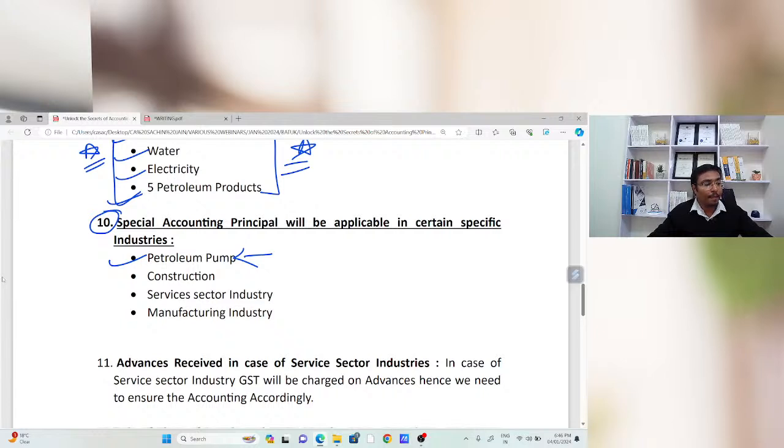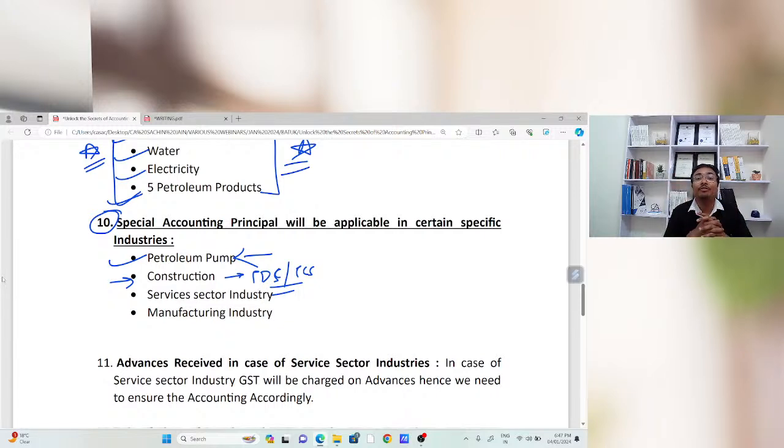Now, construction. In case of construction, I have already discussed that you need to recognize your revenue based on the TDS and TCS credit received, or based on the amount which is credited in the books of accounts. In case of the service sector, you need to charge GST on advances.